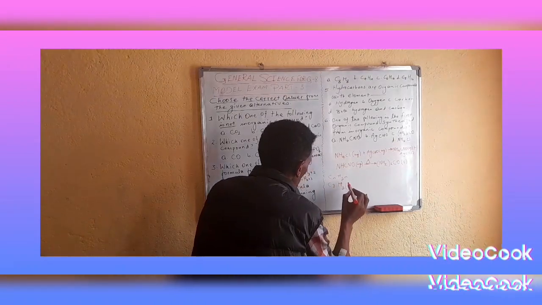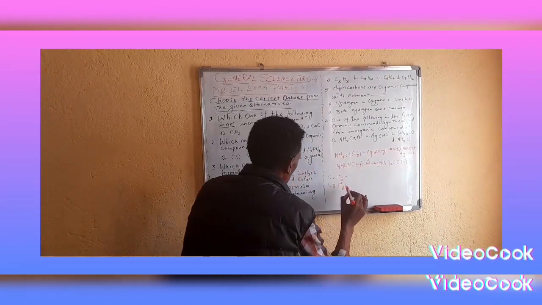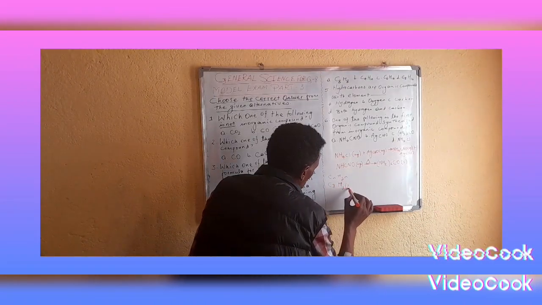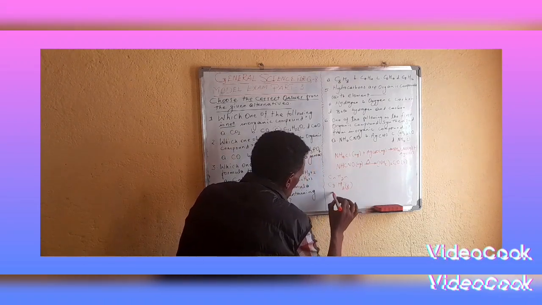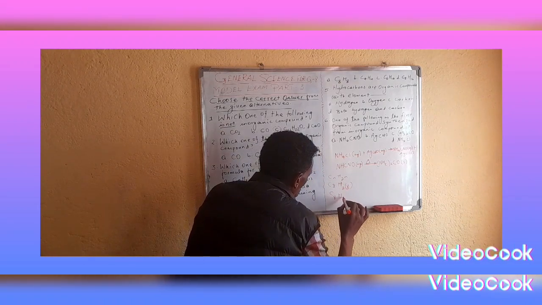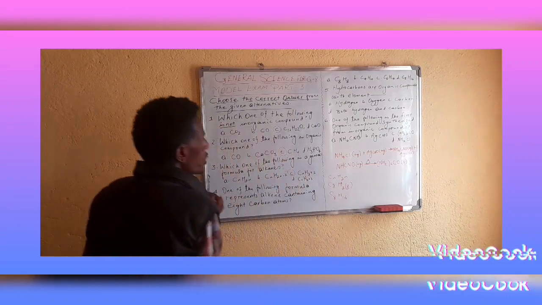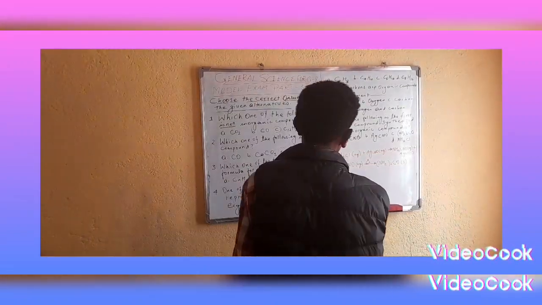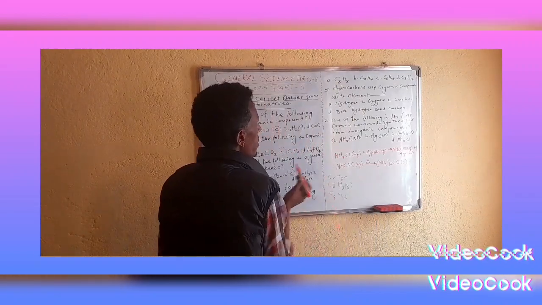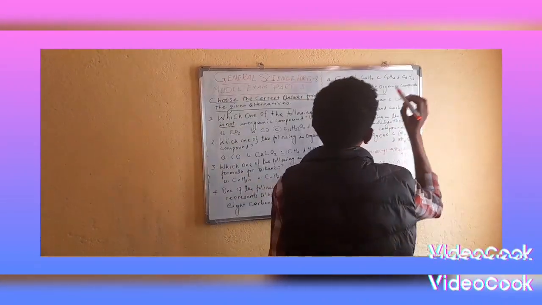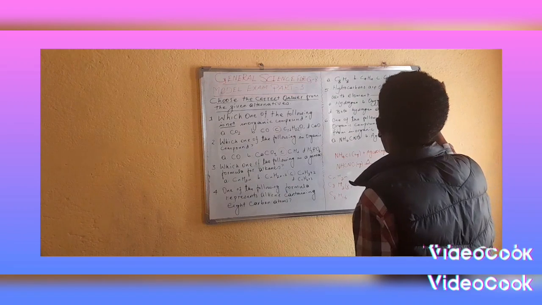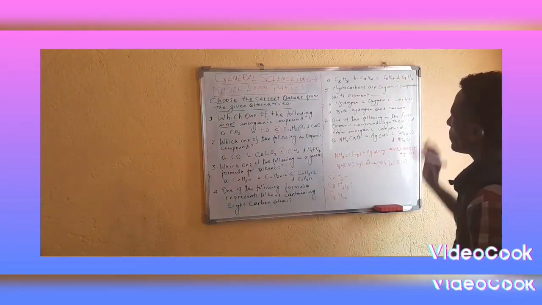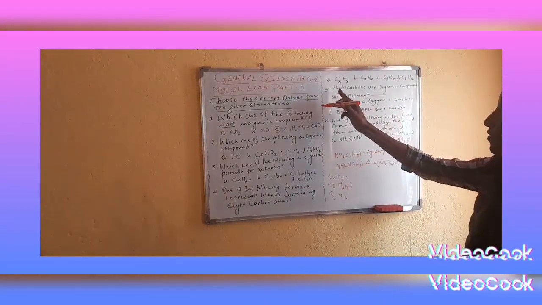So in the place of n, I substitute 8: C8H(2 times 8), which is C8H16. The number of hydrogen is 16 and the number of carbon is 8. So the answer is D, C8H16.